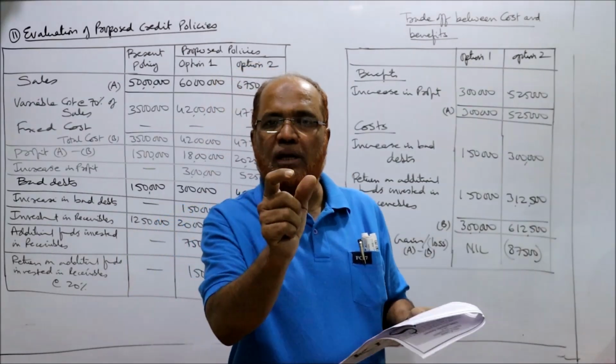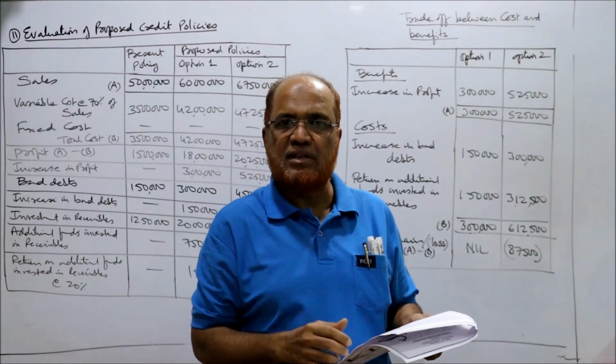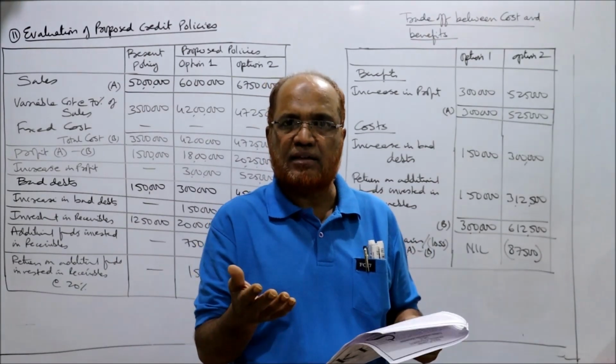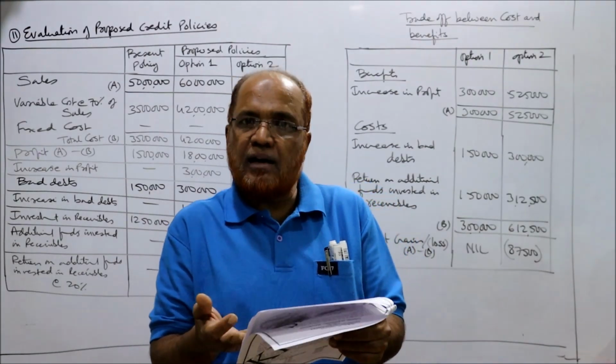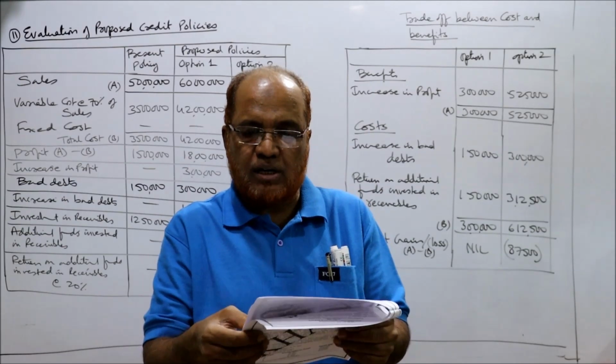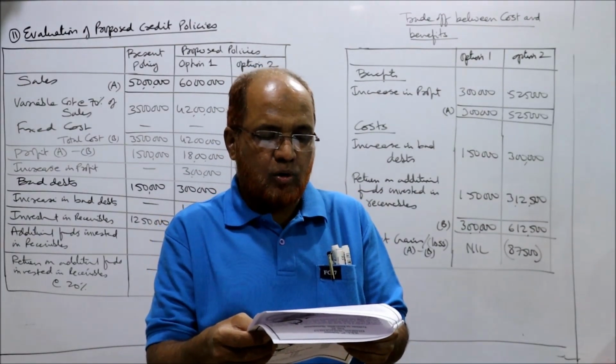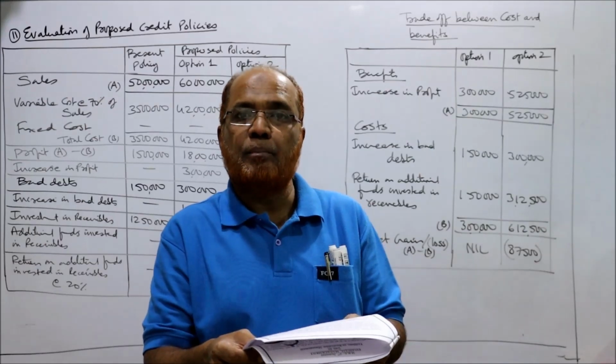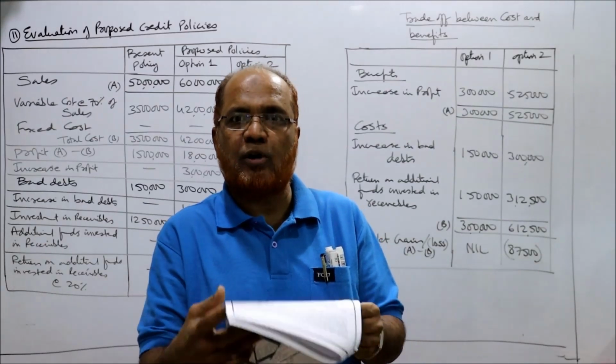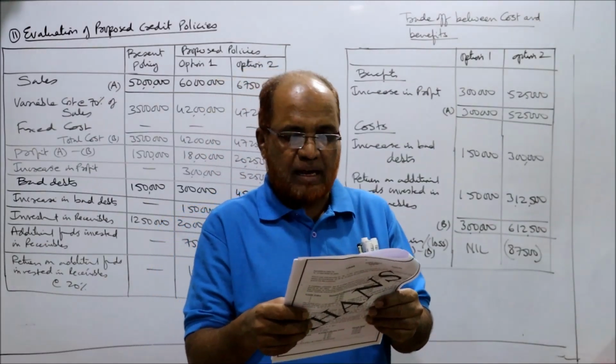Previous problem में total cost into number of days divided by 365, we have taken like that. But in this problem, directly given investment made in receivables is 12 lakh 50,000. The current level of loss due to bad debts is 1 lakh 50,000. Bad debts भी percentage में नहीं दिया, directly amount में दे दिया. Present bad debts 1 lakh 50,000.